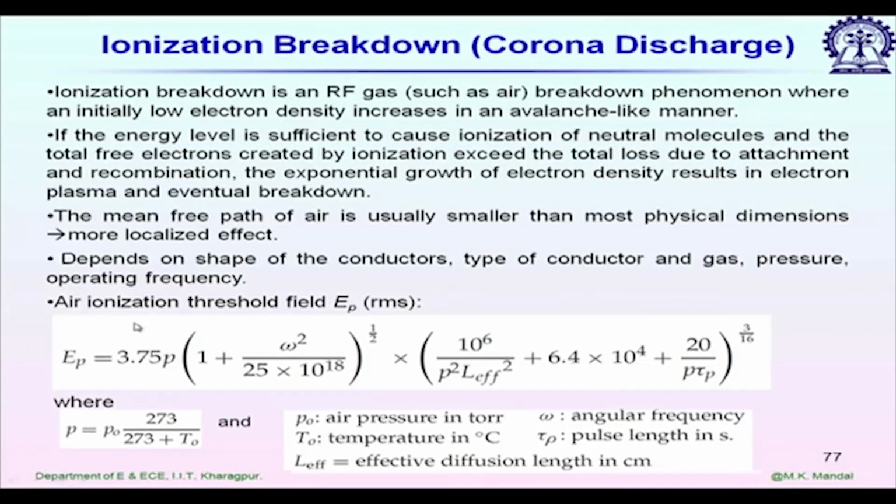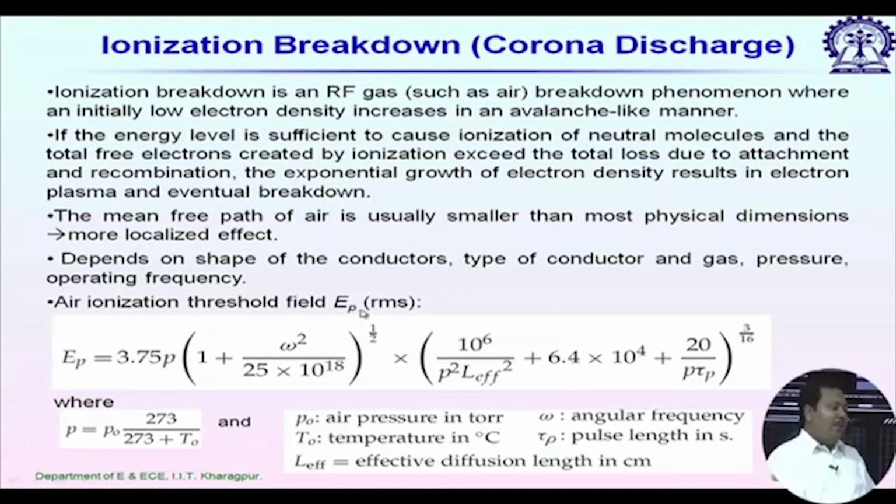What is the distance? So, there are so many factors, and again it is really difficult to calculate the actual value, but here at least we have one closed form expression for the threshold electric field. So, let us see. The air ionization threshold field, E_p RMS value, is given by this expression. This is a closed form expression.